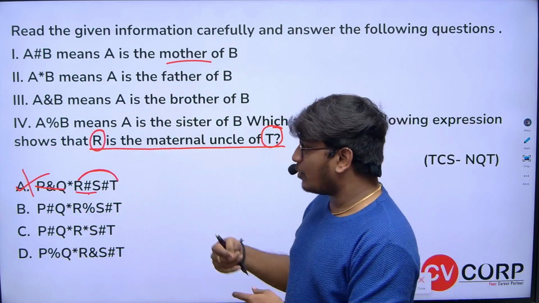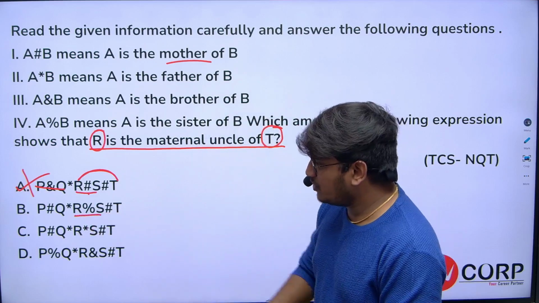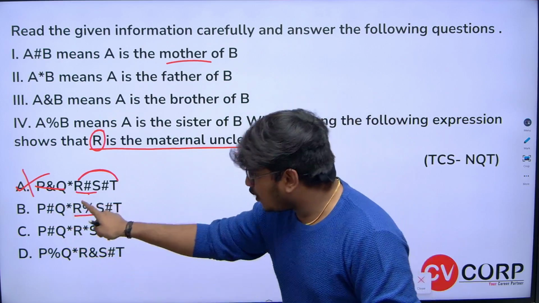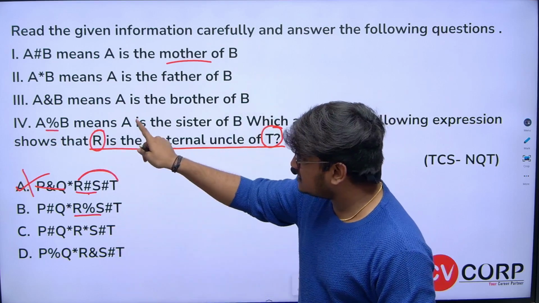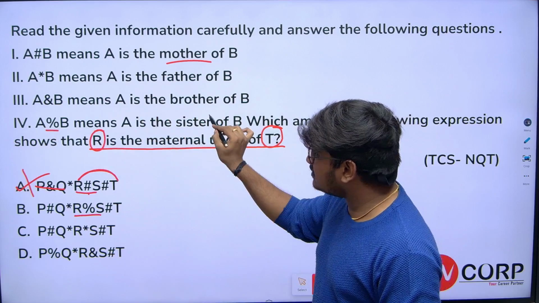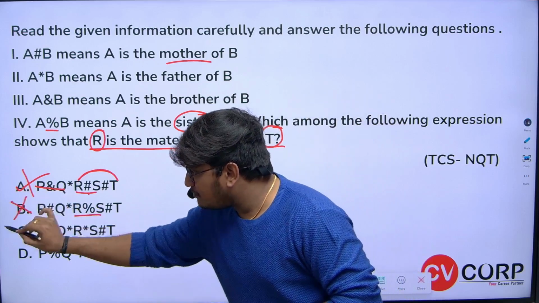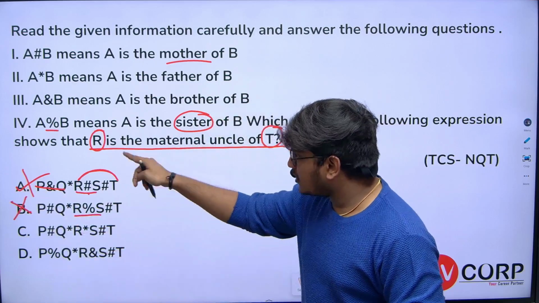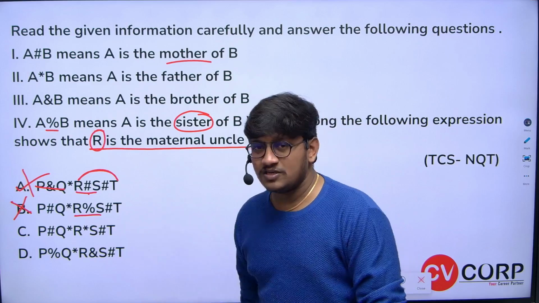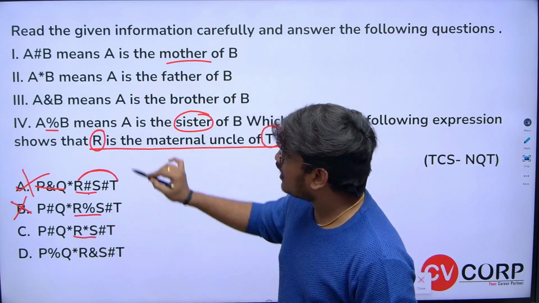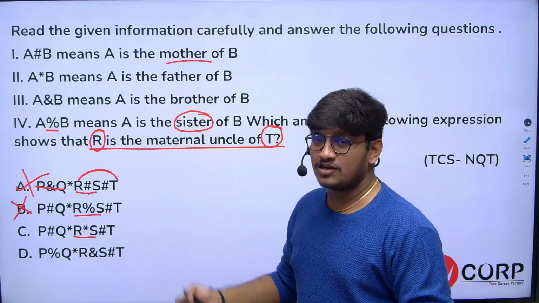Now let's check with option B. R percentage S. No need to go with P and Q because they are not required. The percentage symbol indicates A is sister of B. Again, sister means a female character. So there is no way that option B might be our answer, because here R should be the maternal uncle of T, so it should be a male character. Now let's cross check with option C. R into S. R into S means A is father of B. Here father is obviously a male character, so option C might be our answer.